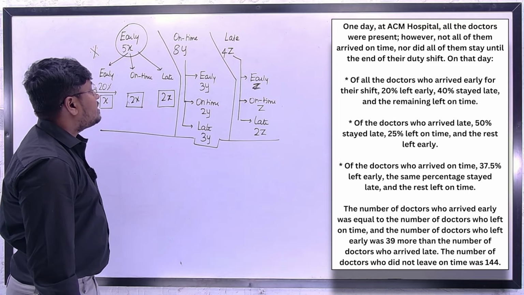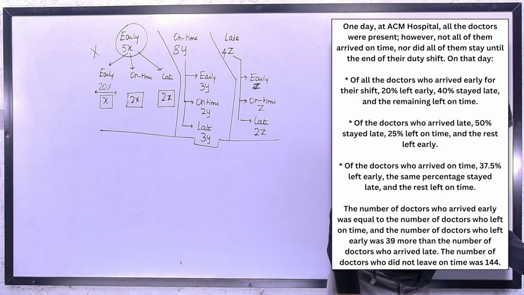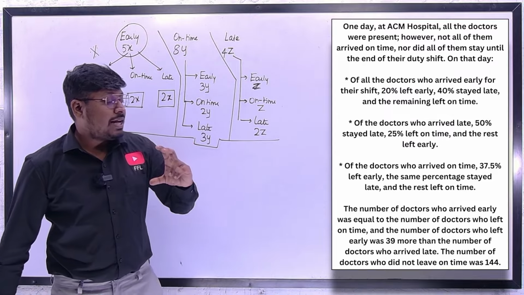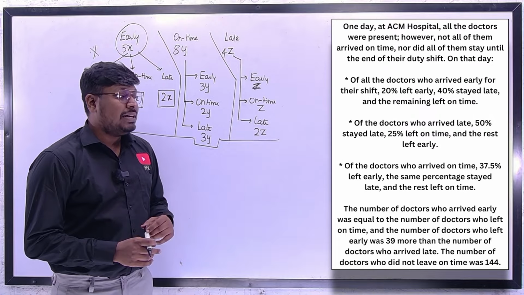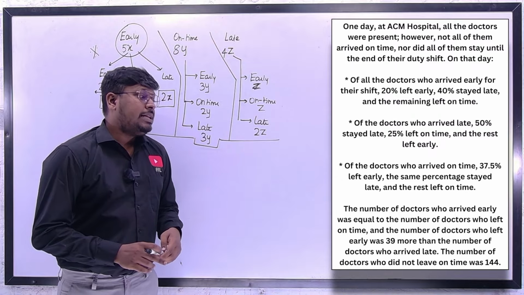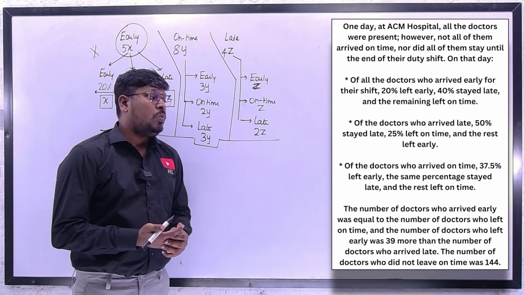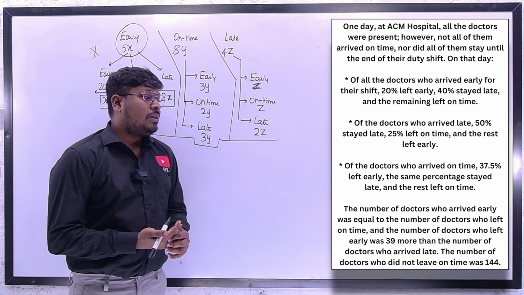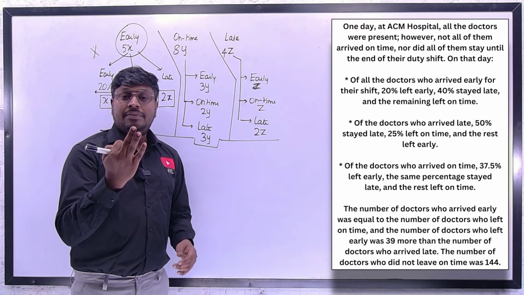So now, what is the other data they have given here? The last point, just a moment. Yes. So the last passage, friends, below the 3 points: the number of doctors who arrived early was equal to the number of doctors who left on time, and the number of doctors who left early was 39 more than the number of doctors who arrived late. The number of doctors who did not leave on time was 144. So totally they have given 3 points, right?